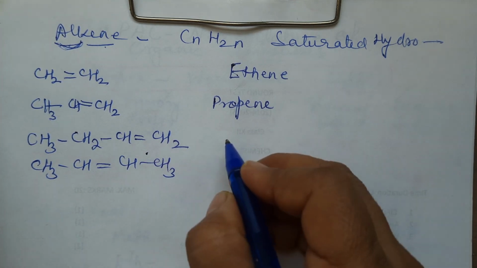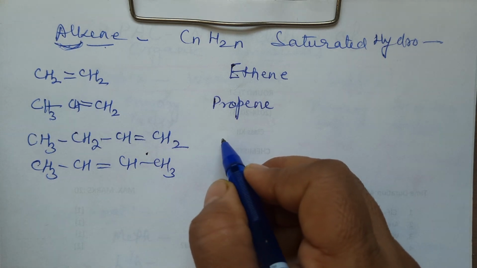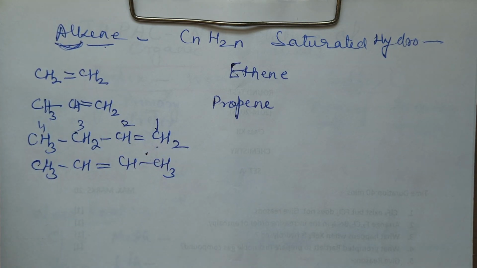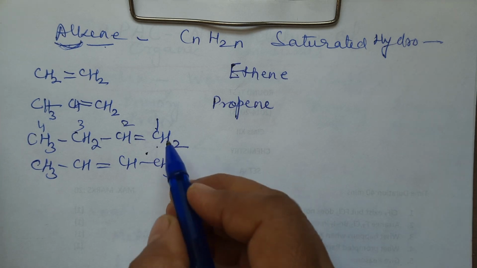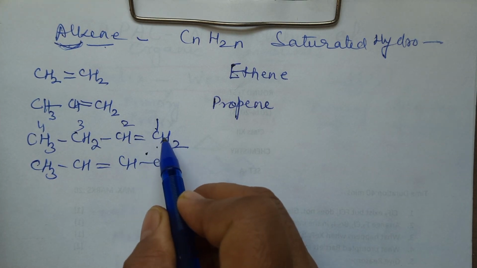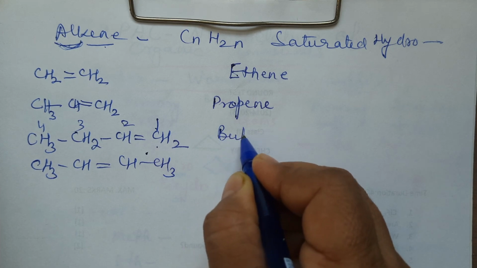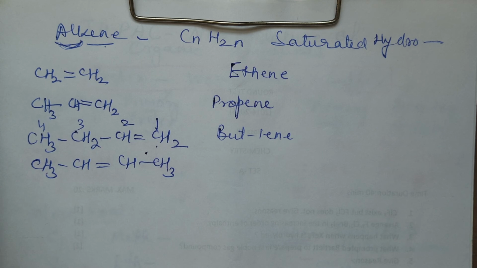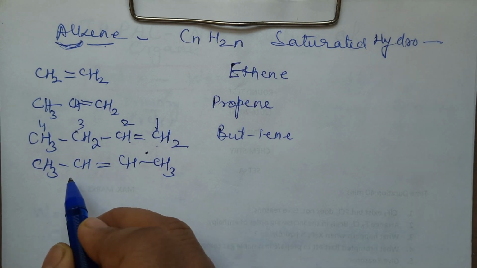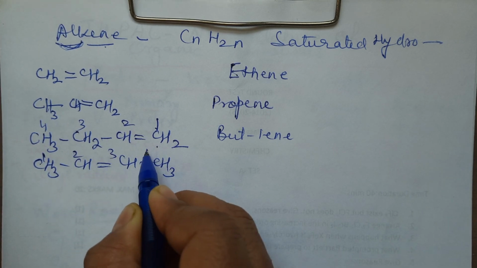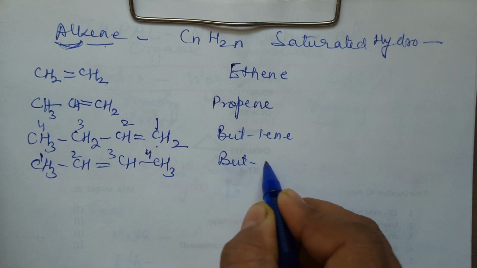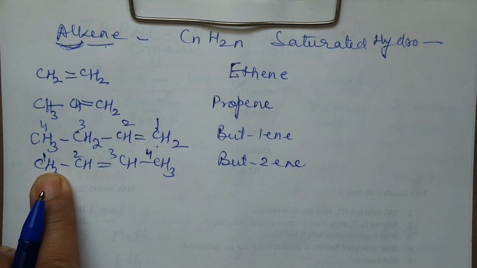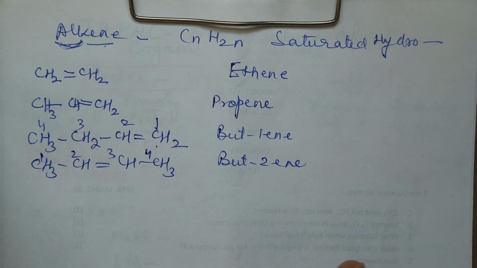If I say butene, then which butene is it? But-1-ene or but-2-ene? In this case, I have to number from the right hand side because I have to give a lower position to the multiple bond. If I number from the right hand side, the double bond is there between 1 and 2, and I will write down the position as 1. The lower position has to be written always. Clear? Now, let's take another one. In this case, you can number from left or right. The double bond is not getting affected. So, the name is but-2-ene. Don't think that if I put a double bond here, you will name it as but-3-ene. In that case, I'll start numbering from the left hand side.